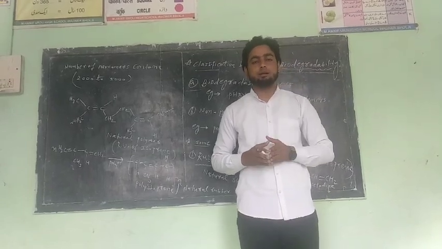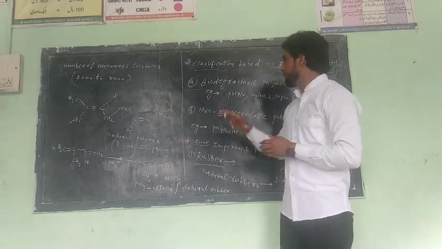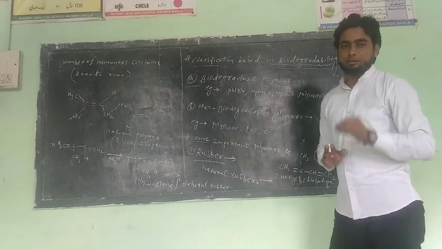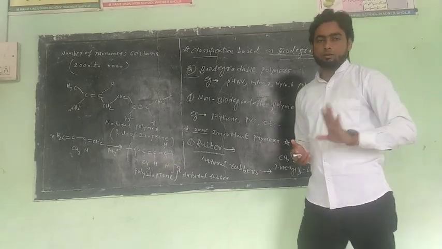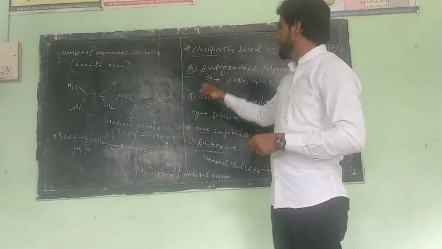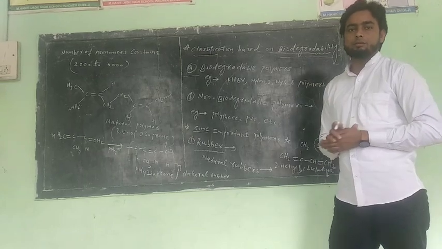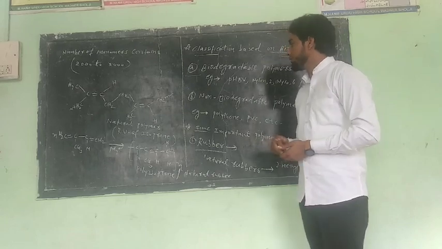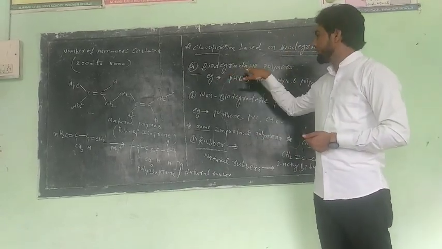In simple language, those polymers which easily break down and do not create an environmental problem are called biodegradable polymers. Okay? It is also called artificial polymers. Clear?